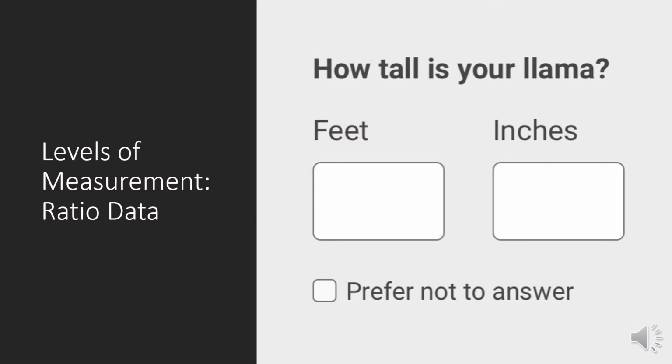Ratio level data allows us to calculate a mean, median, and mode like interval level data. It also allows us to calculate a ratio due to the presence of a true zero, something that isn't possible with interval level data. Like interval level data, ratio level data allows us to run more complex statistical analyses.